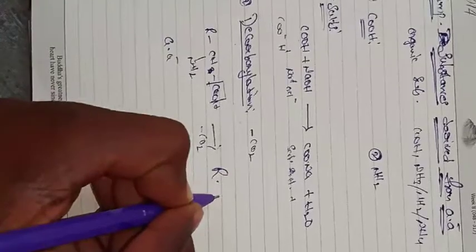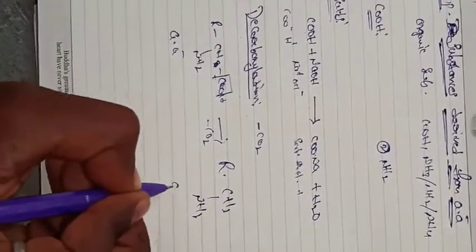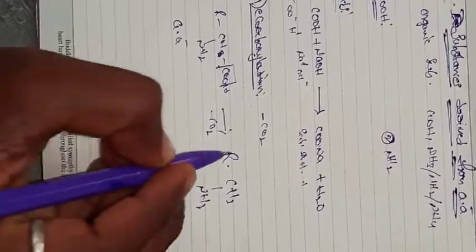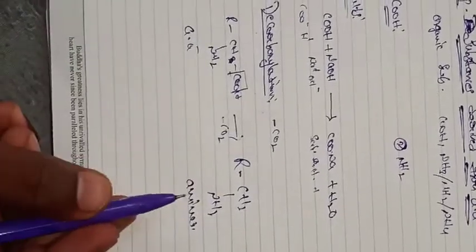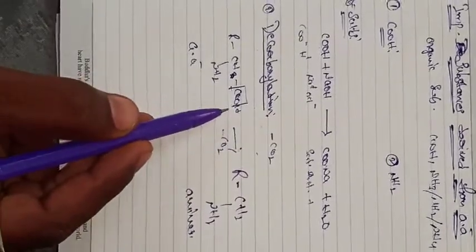It produces R, CH2, NH2. This is called an amine. The amines produced are important biological amines. The biological amine is produced by the elimination of CO2 from the carboxylic acid. This reaction is known as a decarboxylation reaction.